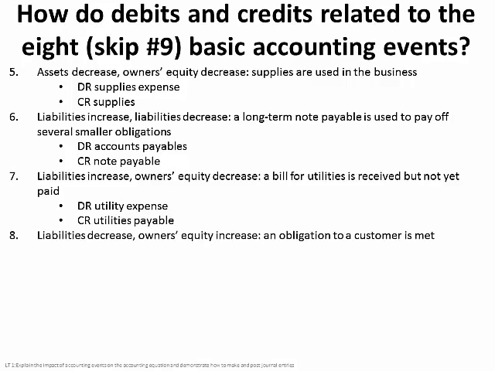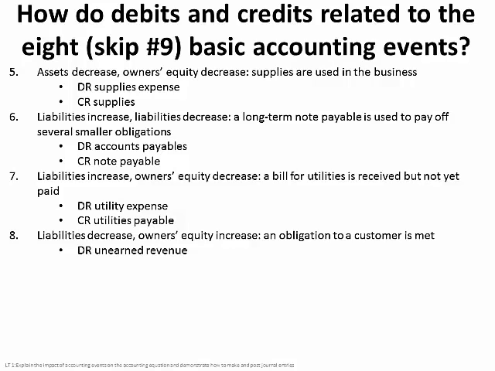So our liabilities decrease and owner's equity increases, such as an obligation to a customer is met. This is that unearned revenue, because remember, when someone says, hey, I want you to do this for me, but I'm going to pay you in advance, we would actually credit the liability account called unearned revenue.